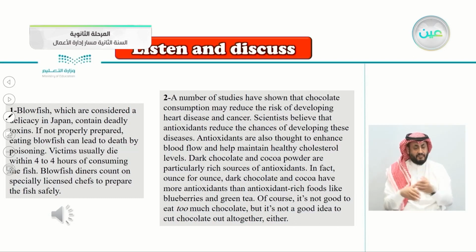Blowfish diners count on specially licensed chefs to prepare the fish safely. 2. A number of studies have shown that chocolate consumption may reduce the risk of developing heart disease and cancer.